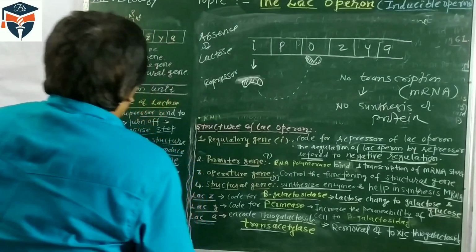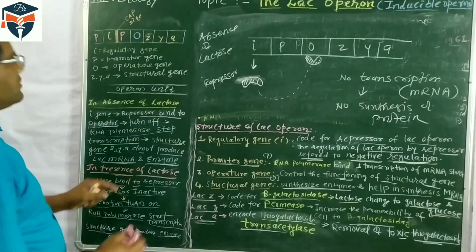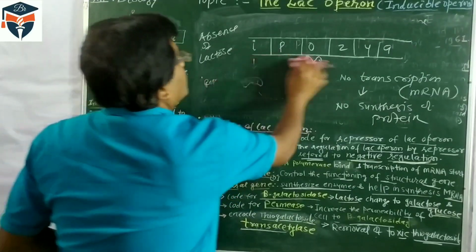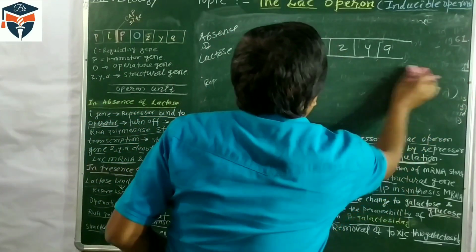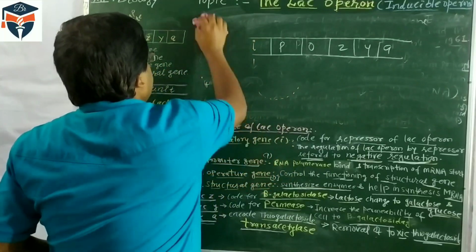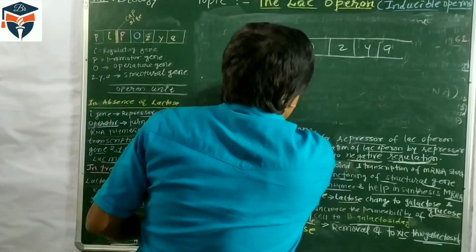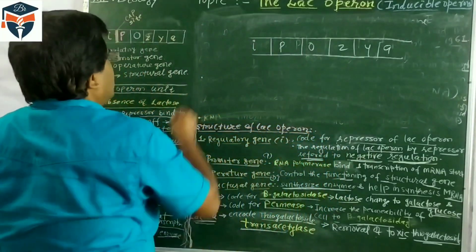The second part is in presence of lactose. Suppose the lactose is present. In the case where lactose is present, this is the operon unit. In this case, lactose is present.